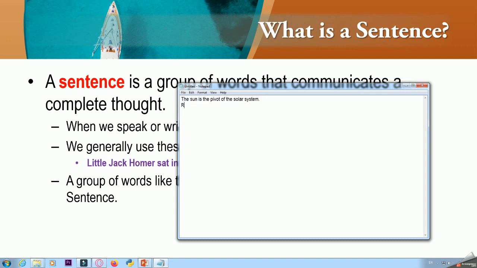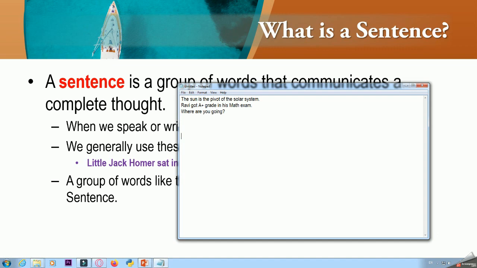Then I can say, Ravi got A plus grade in his math exam. Where are you going? So these all are examples of sentences.